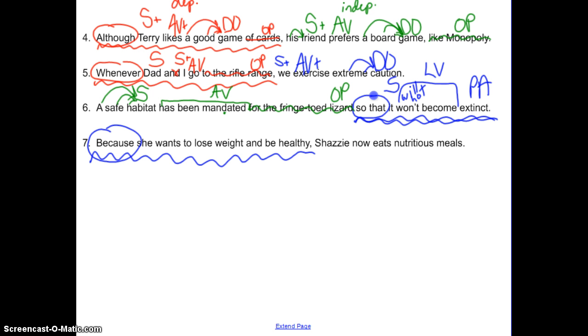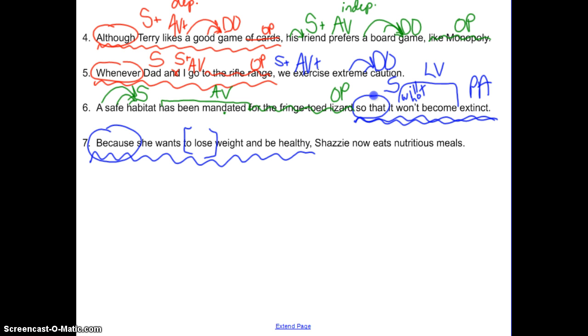Now, there's something in that dependent clause that we can get rid of. And be careful, Kayla. What's to lose? Very good. I'm glad you didn't say that was a prepositional phrase. It's an infinitive, to plus a verb. And we're going to ignore everything after that infinitive. Let's just look at what's before it.